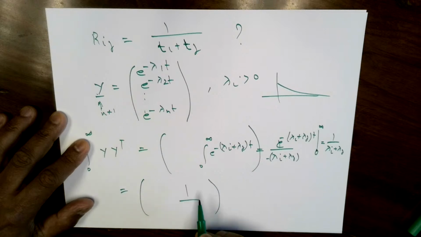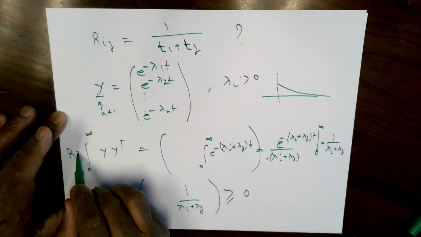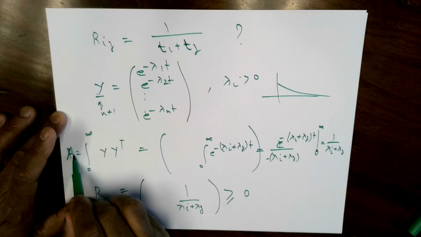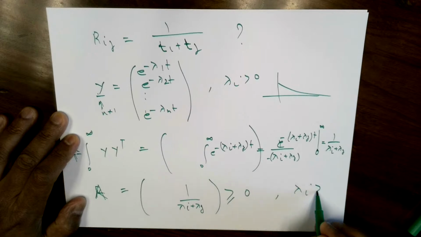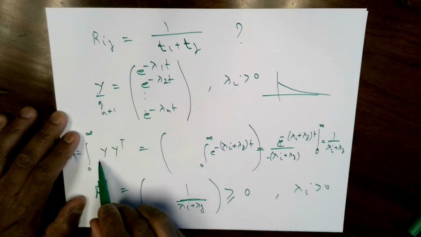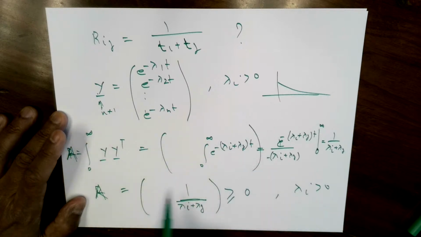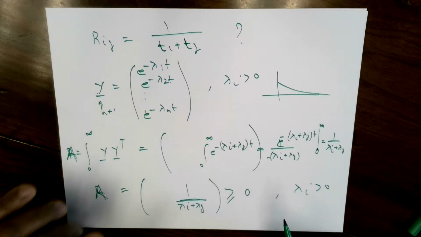So we have this property that any matrix, if I call this A, a matrix whose ijth entry is 1 over lambda i plus lambda j, where the lambdas are positive, is a non-negative definite matrix.